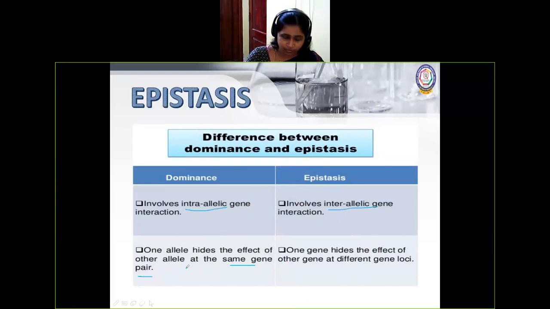Example, we are using capital T, small t, same gene pair. In epistasis, one gene hides the effect of another gene at different gene loci. So Y, then W, like that we can compare, right?